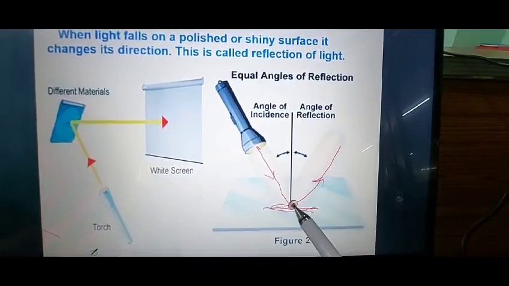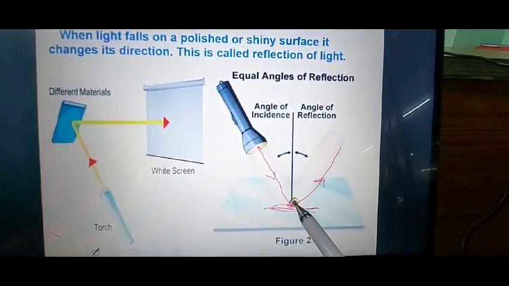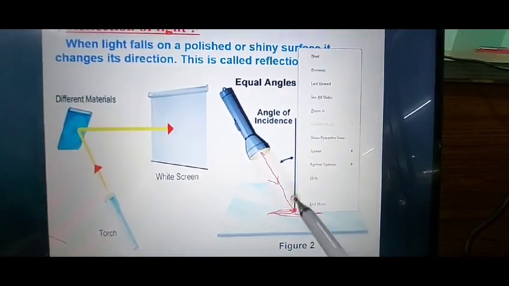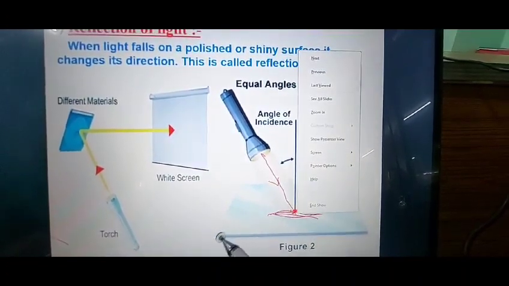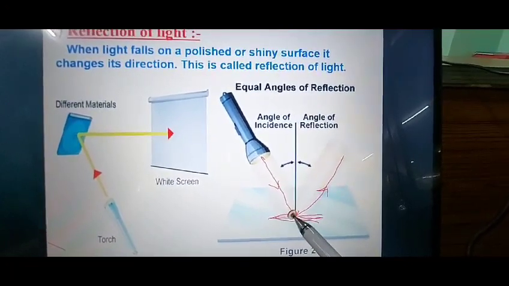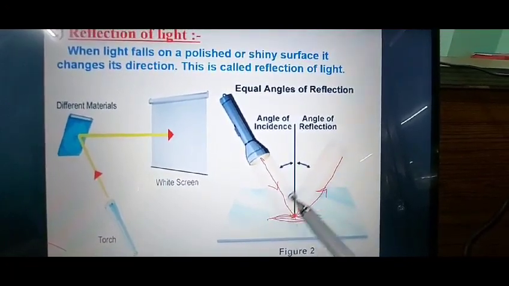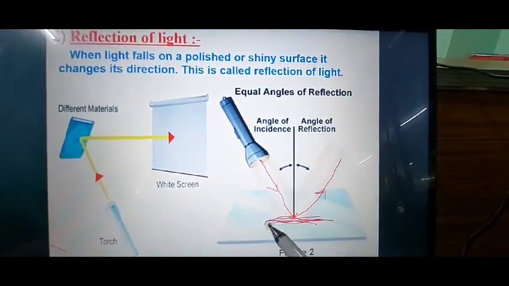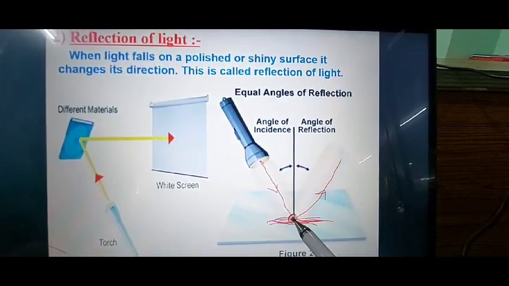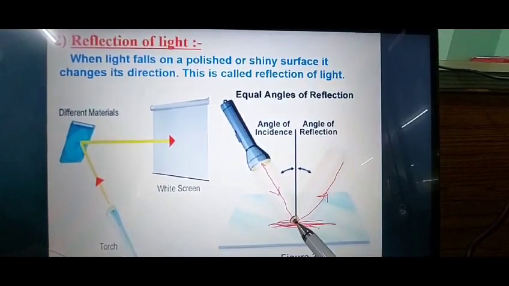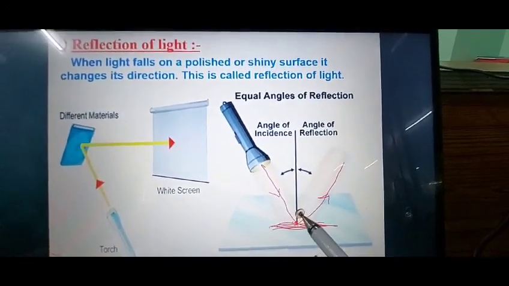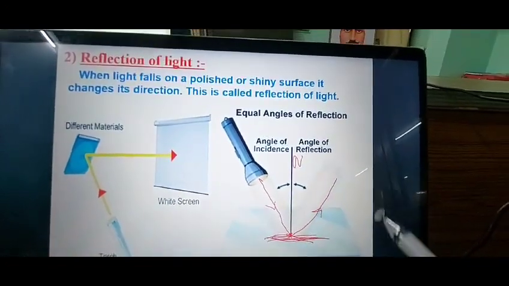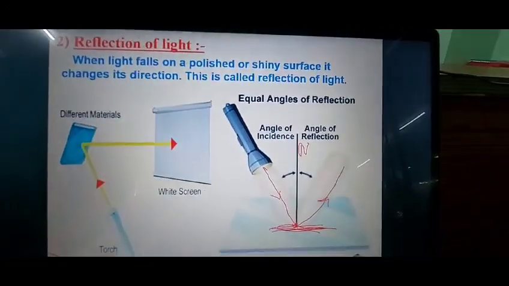Suppose there is an imaginary line perpendicular to this surface. This imaginary line, which is perpendicular to this surface at the point of incidence, is known as the normal. It is represented by capital N.